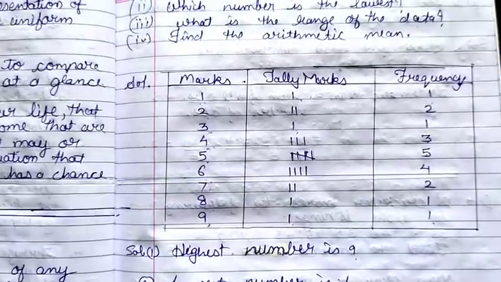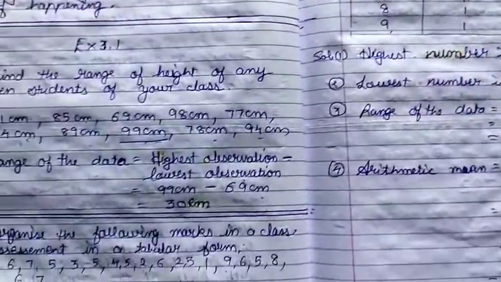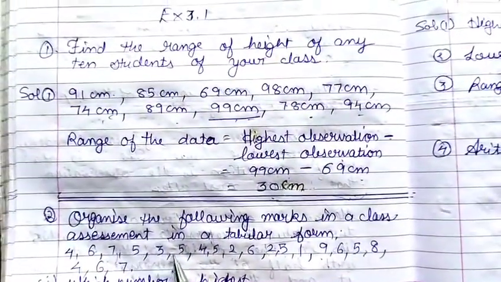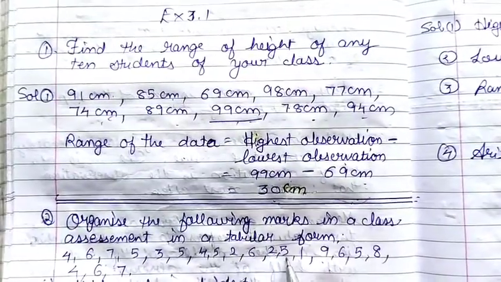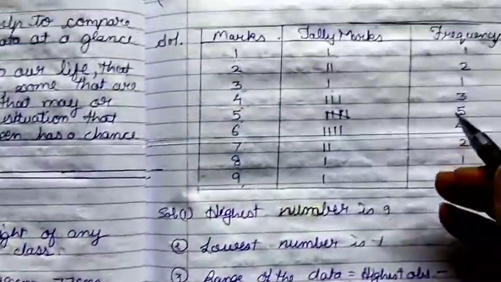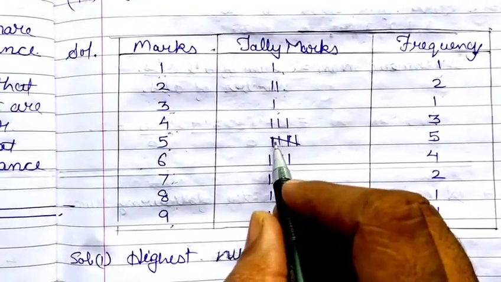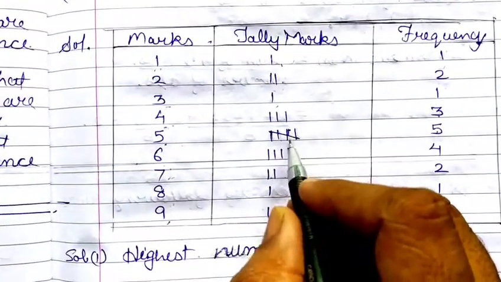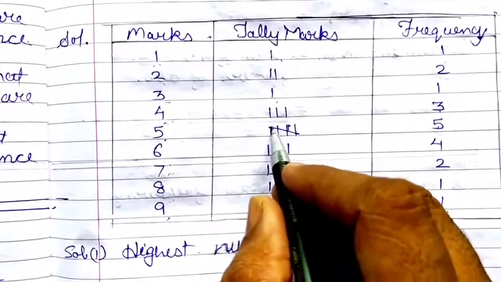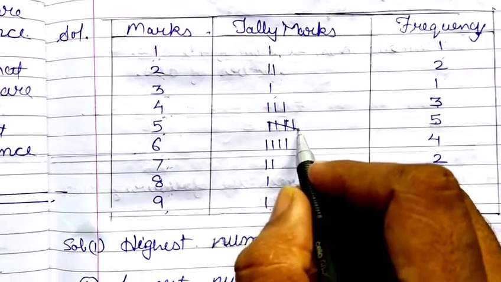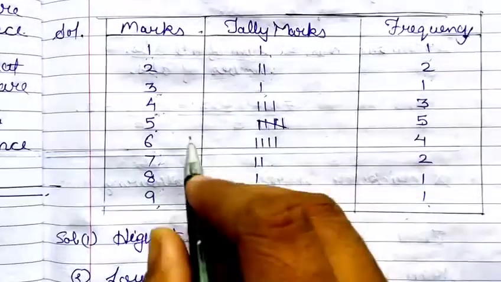How many number of 5 are there? 1 2 3 4 5. 5 number of 5s are there. So don't draw 5 lines. You have to indicate 5 differently: 1 2 3 4, and to indicate 5, cross those lines. So it will indicate 5 and write down 5 frequency.